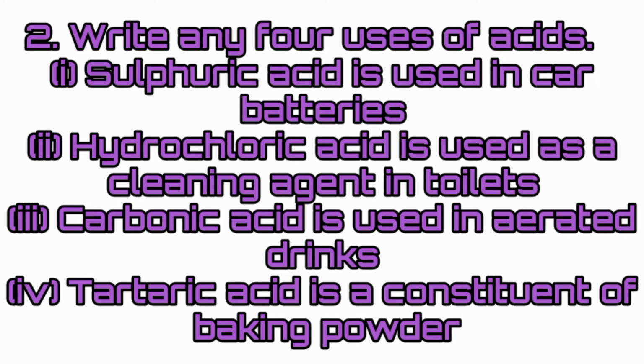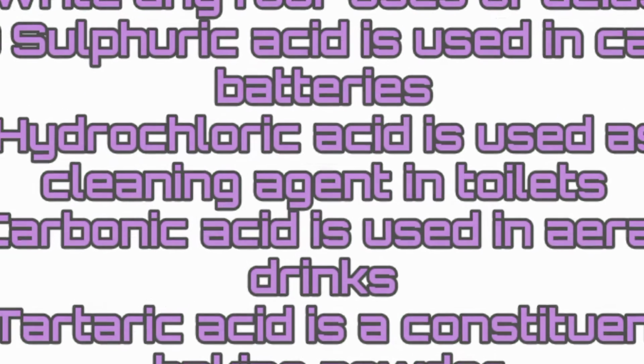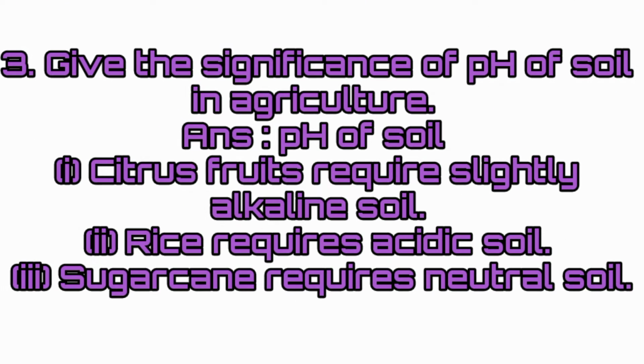Answer: sulfuric acid is used in car batteries. Hydrochloric acid is used as a cleaning agent in toilets. Carbonic acid is used in aerated drinks. Tartaric acid is a constituent of baking powder. Give the significance of pH of soil in agriculture.